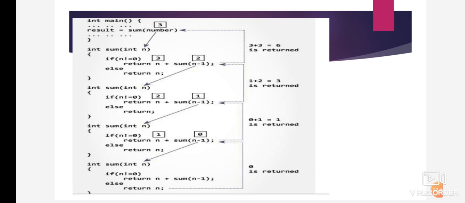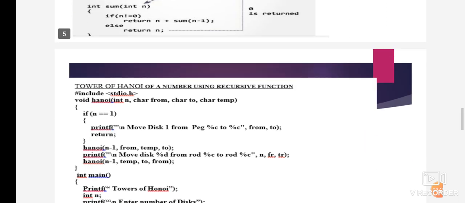The next one is sum(n): if n is not equal to 0, the n value is 2 and sum(n minus 1) is 1, then 0 plus 1 is equal to 1 is returned. The next is if n is not equal to 0, we assign the n value as 1 and the sum value is 0, so the output is also 0. In this manner the recursive function will be executed, right?